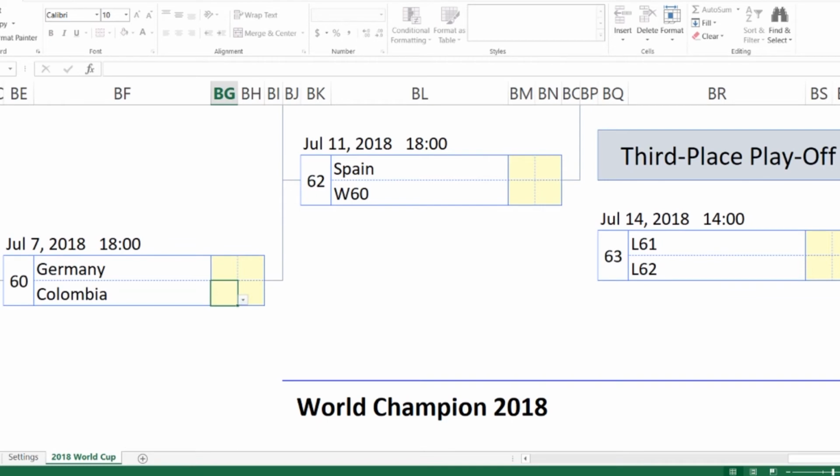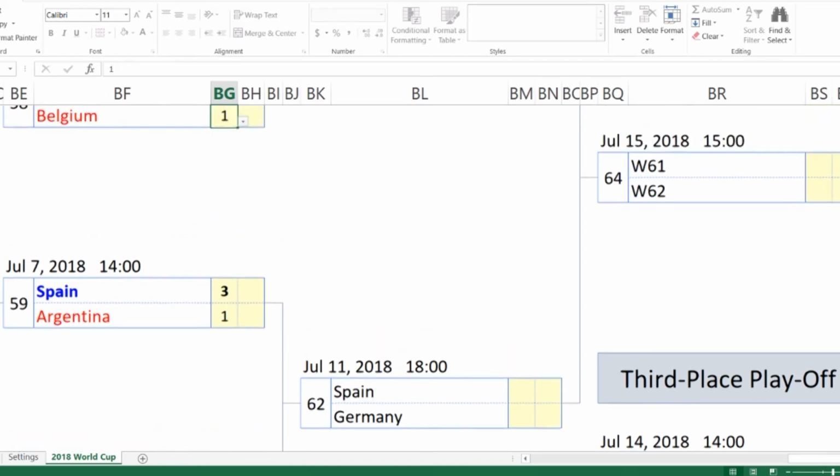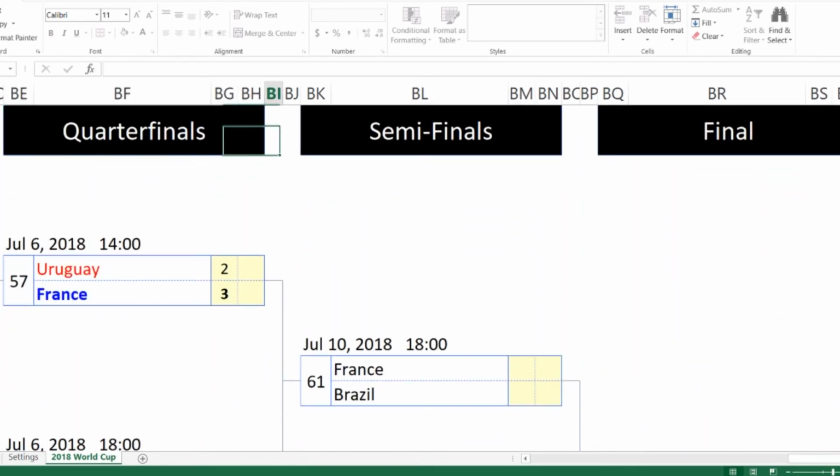Yeah, Colombia, you're going to go home. Let's just do a 2-0 victory for Germany. There's no way for the Colombians, unless there's a huge upset. Then hey, prove me wrong, Colombia.